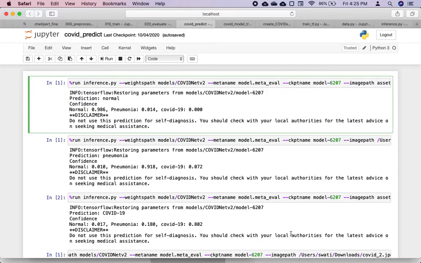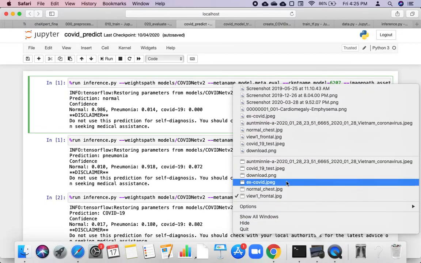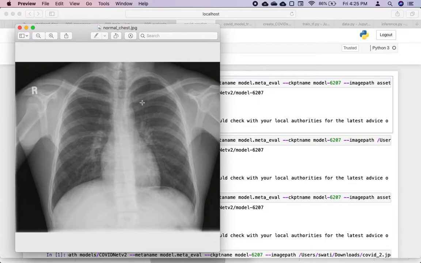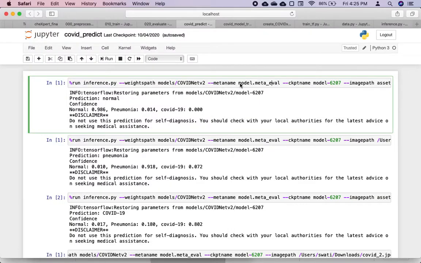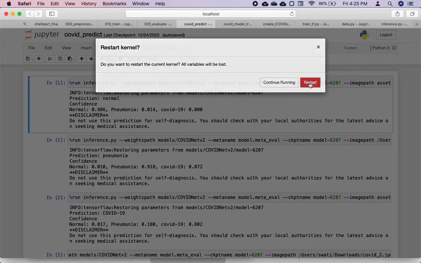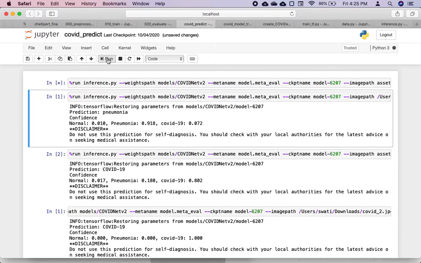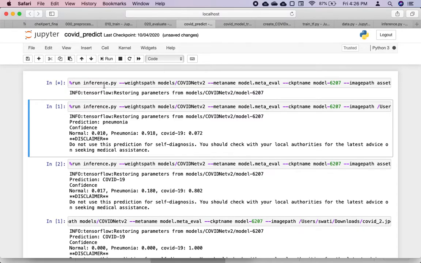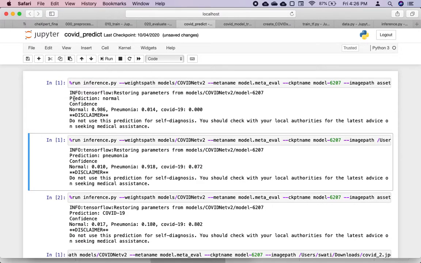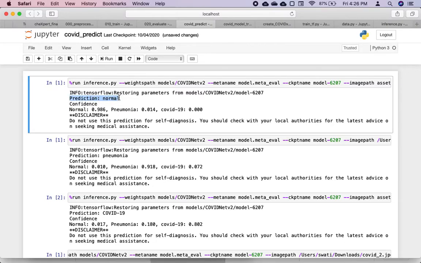So for the first one, normal chest X-ray, the image is this normal chest X-ray, and if we predict this image using the trained model, the result will be, it is running. See, it has predicted that the prediction is normal for this chest X-ray image. The confidence for these classes is this. So the highest is showing for the normal class, which is 0.986.